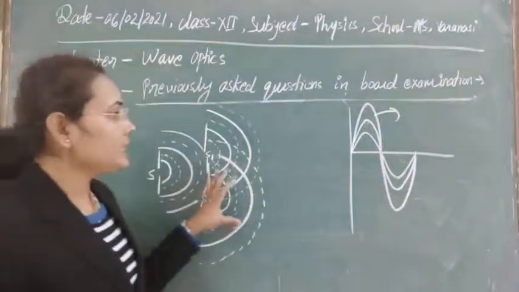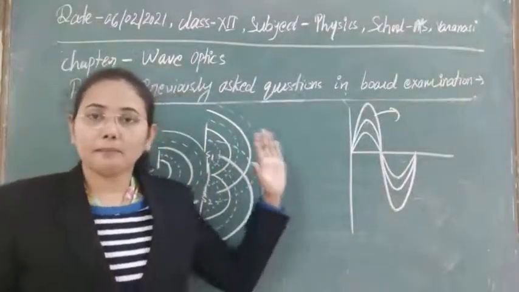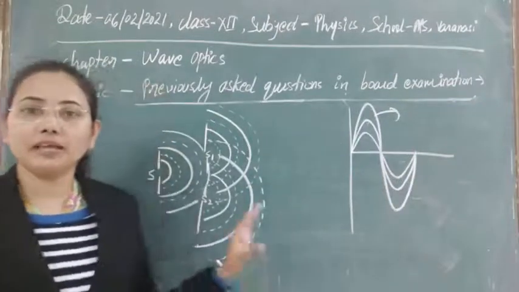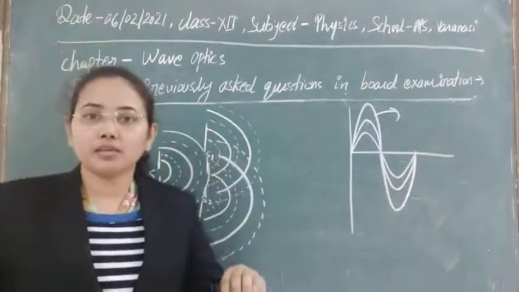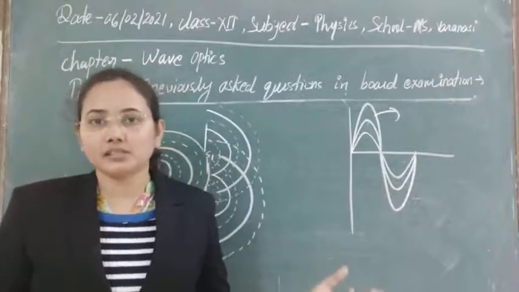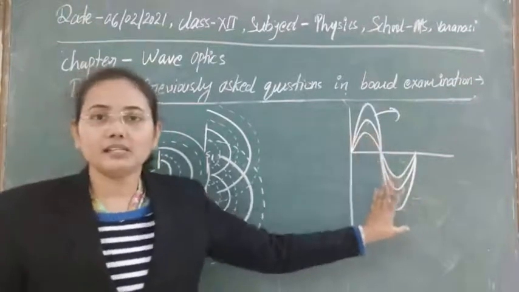So we can easily construct the formation of maxima or minima by using the Huygens wave concept and the wave theory that we have discussed already. So I think that condition is now clear.